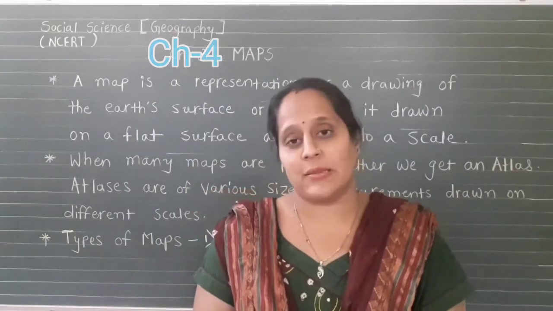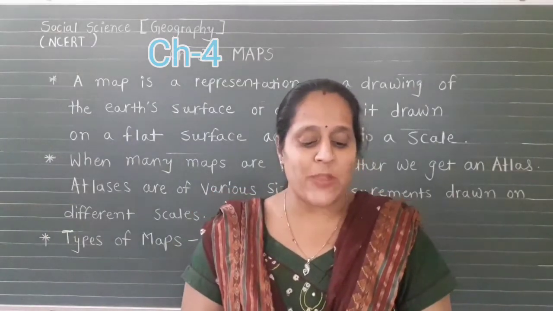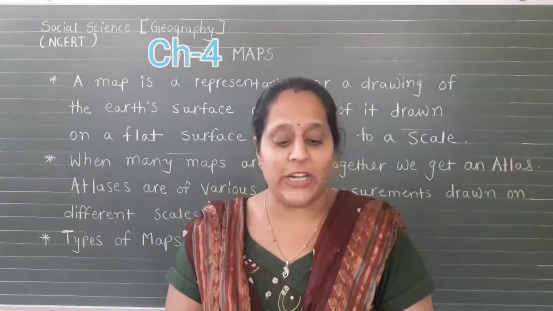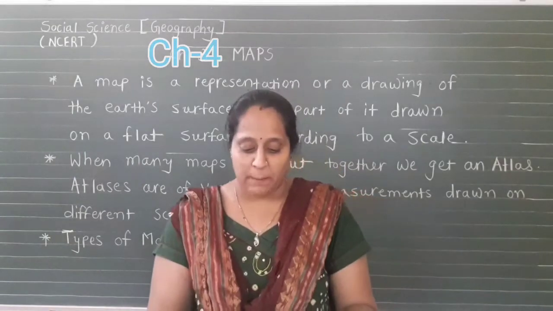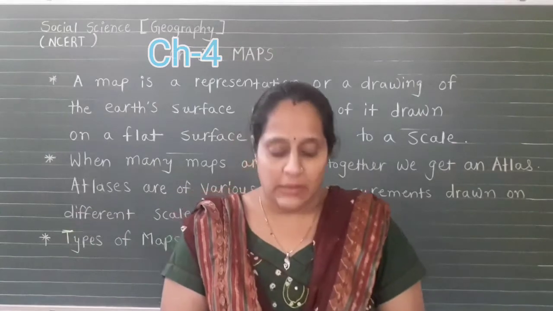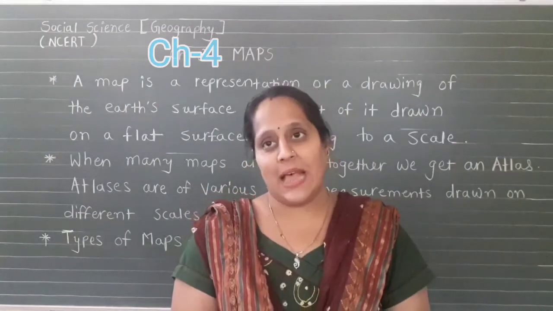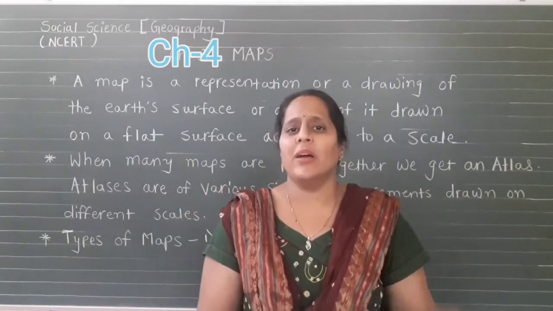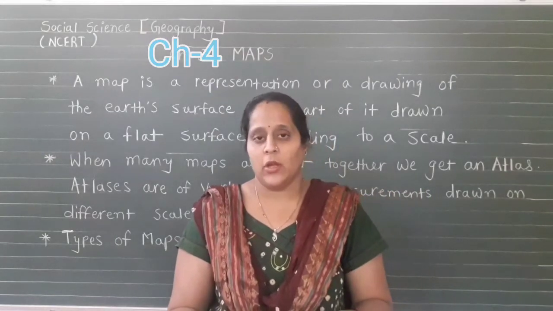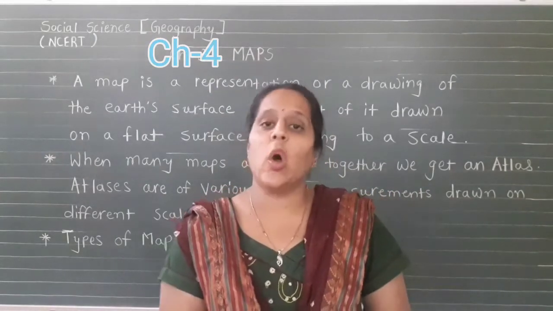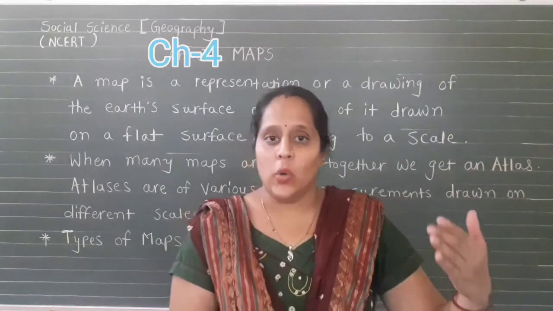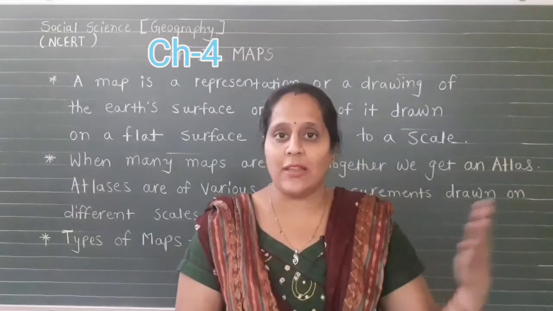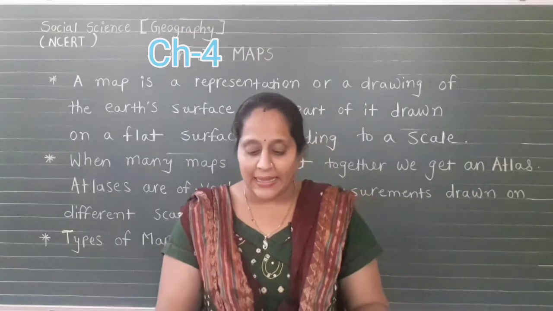Why do we use distance? Distance means maps are drawings which reduce the entire world, or a part of it, to fit on a sheet of paper. On a sheet of paper you see different places with their distances. For example, the distance from Junagadh to Rajkot is around 105 kilometers. So we show Junagadh and Rajkot on a different scale. With the help of a scale, we show these two places on our map.